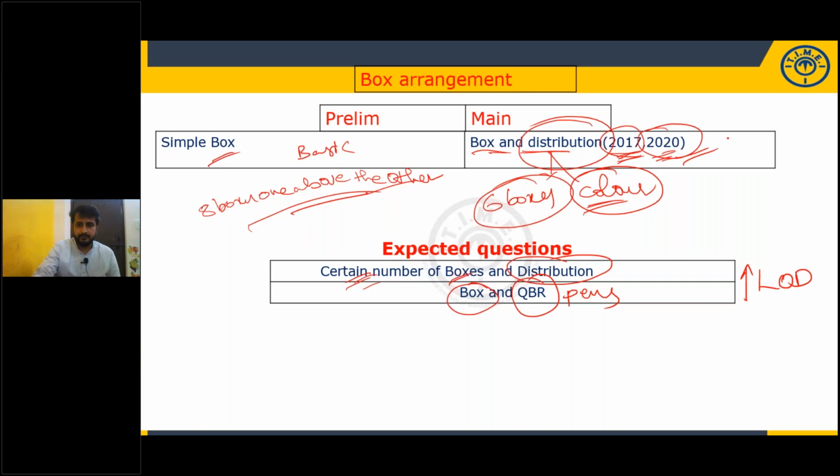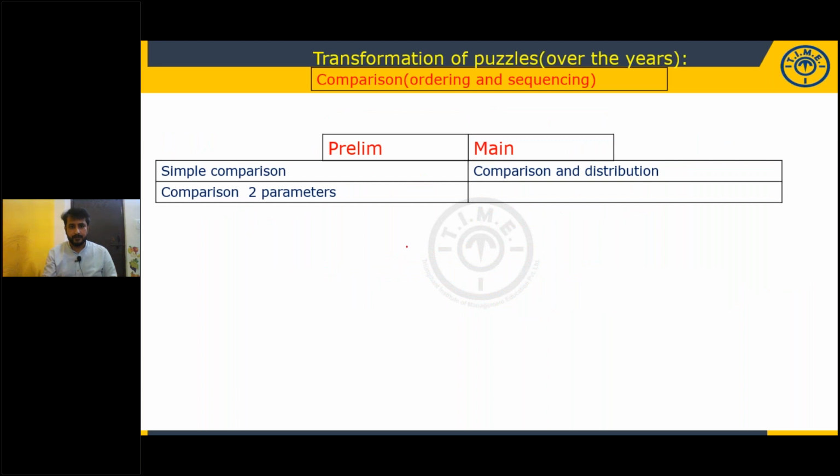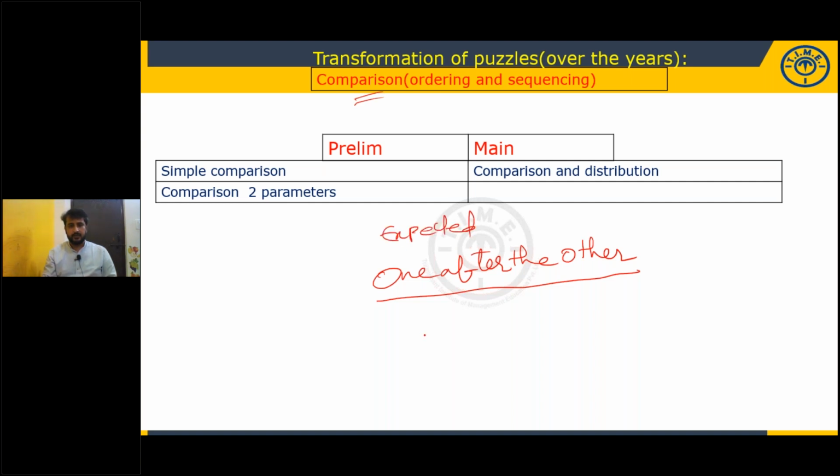And recently one of the models became very popular. In 2021, almost in all prelims exams, this model was given: one after the other. What is this one after the other? In these comparisons, I forgot to mention here, this is an expected question. 8 persons purchased pens one after the other. Like this they will give you one after the other, and they'll give you a certain number of clues.